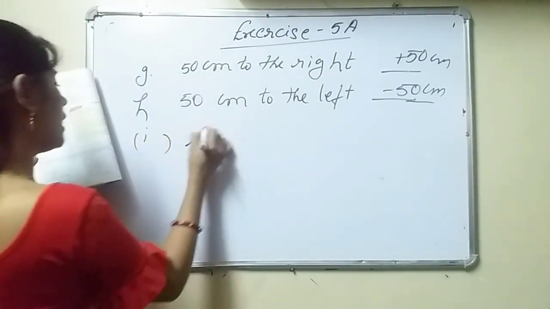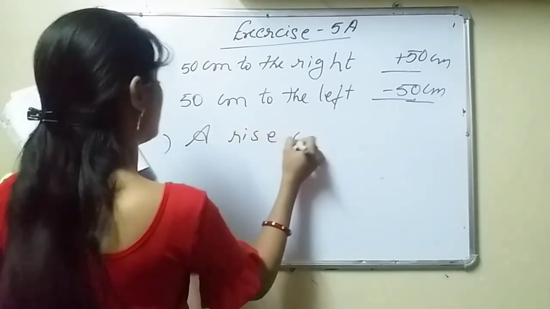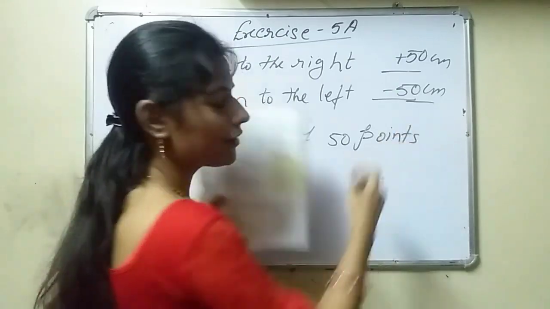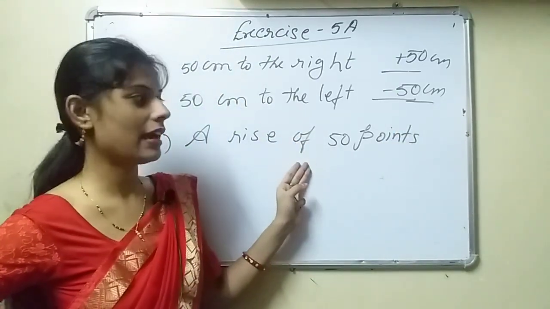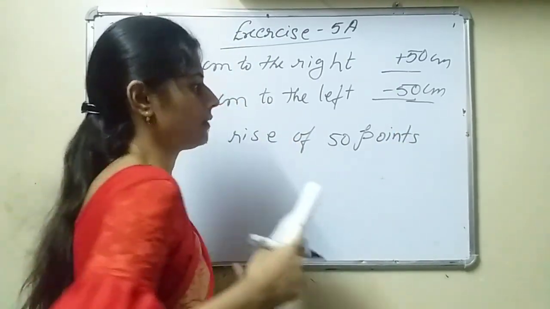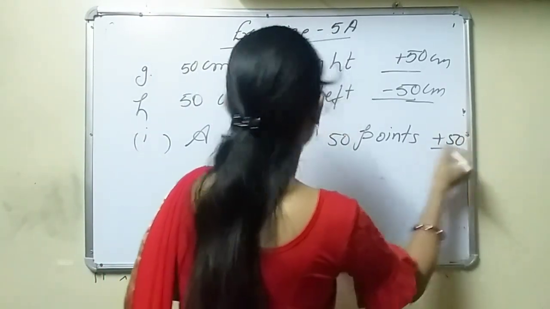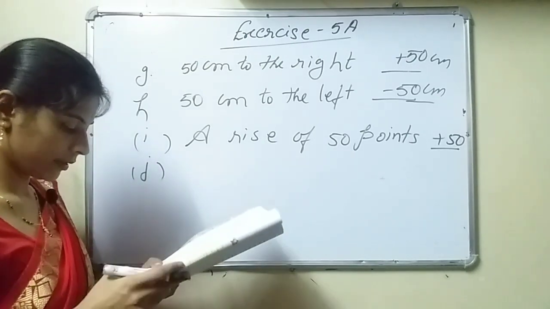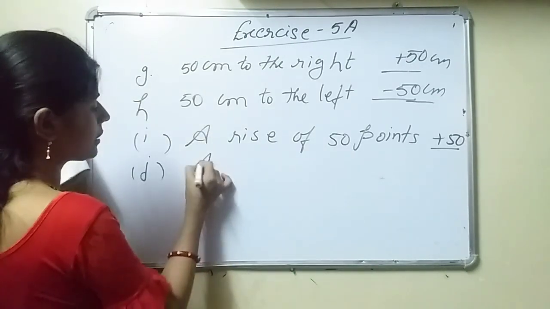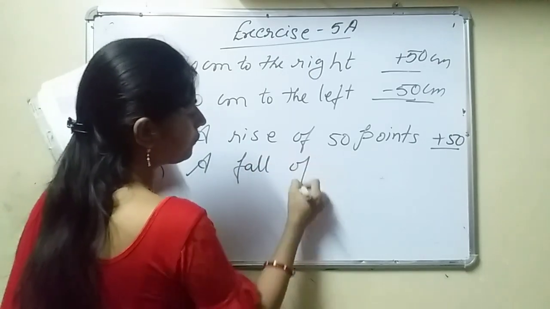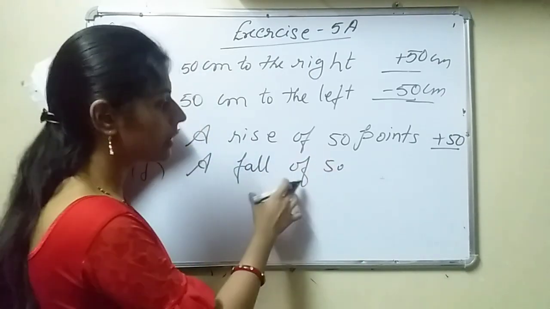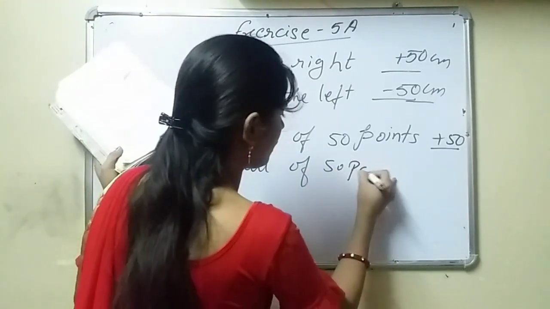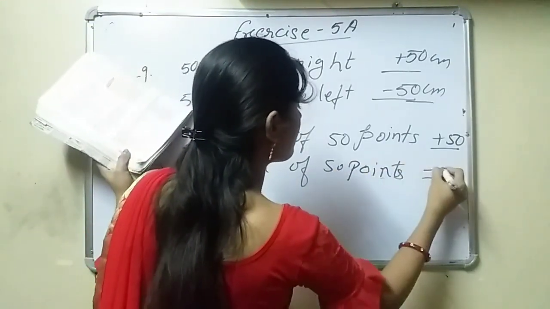I: a rise of 50 points. If they are asking about the rise, it means they are gaining 50 points more. It will become plus 50. J: a fall of 50 points. It means he is losing the 50 points. It means it will become negative 50. 50 points will become minus 50.